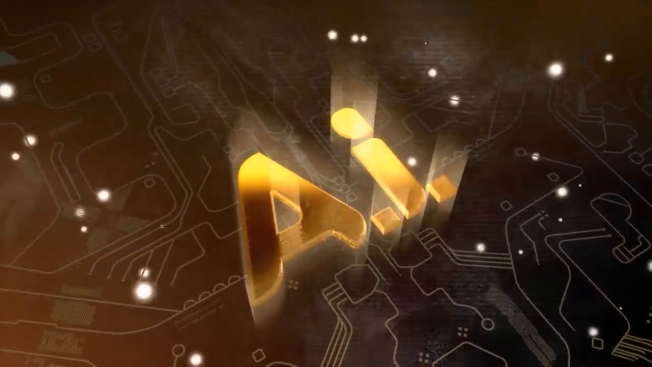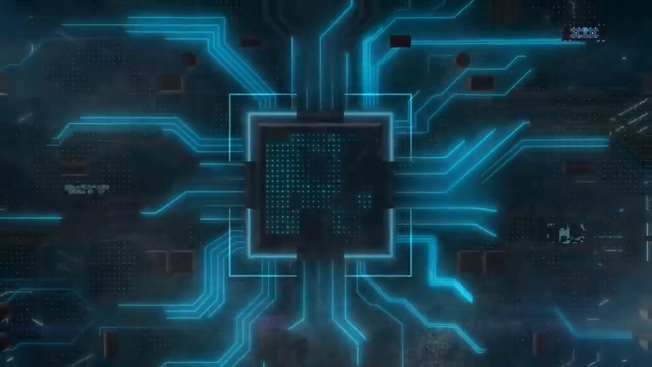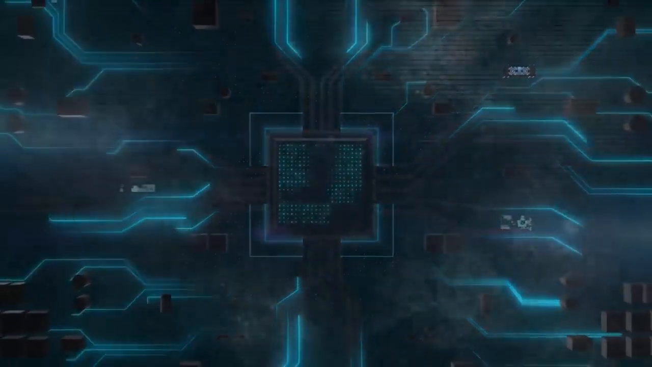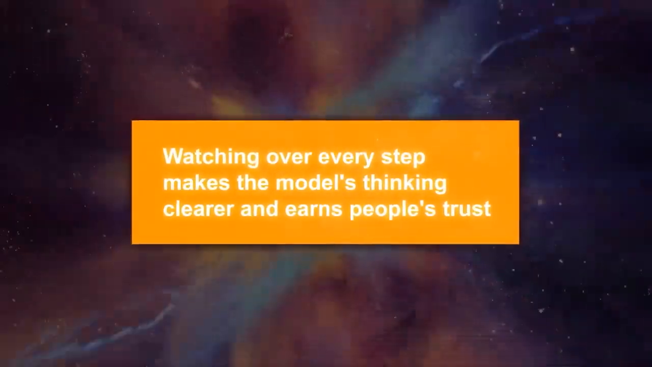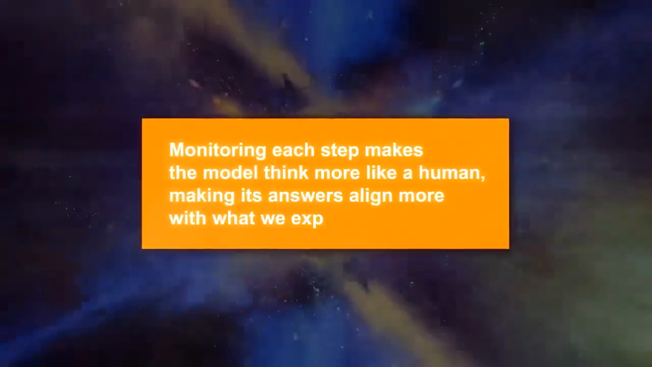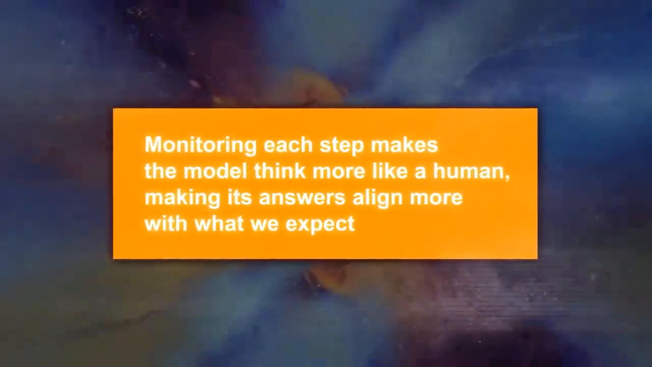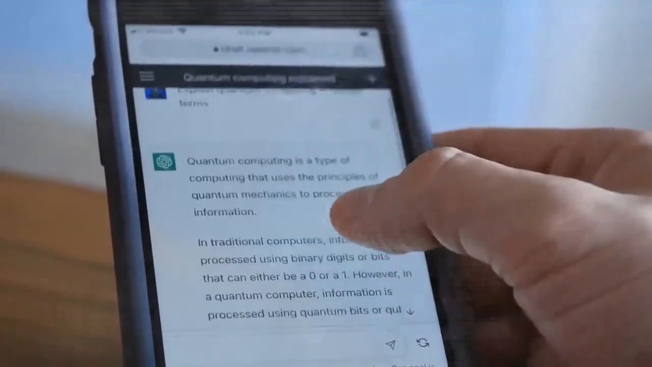Just checking the end result doesn't consider how the answer was found. Keeping an eye on each step also helps avoid mistakes and wrong data, as the model gets feedback at every step. If we only check the final answer, some mistakes might slip through. Also, watching over every step makes the model's thinking clearer and earns people's trust. Just looking at the final answer doesn't explain how we got there. Finally, monitoring each step makes the model think more like a human, making its answers align more with what we expect. Just looking at the final result could teach the model to think in a way we don't agree with.